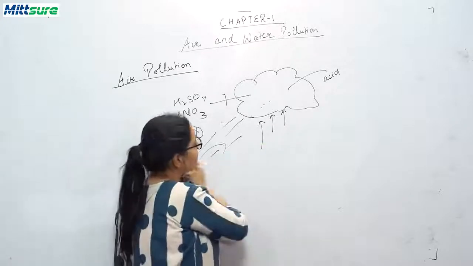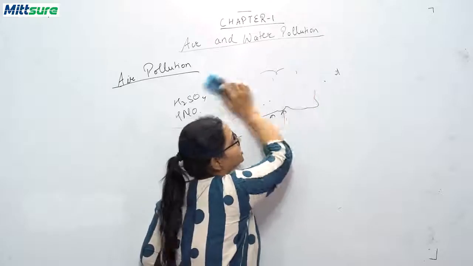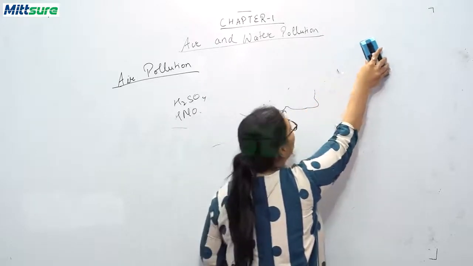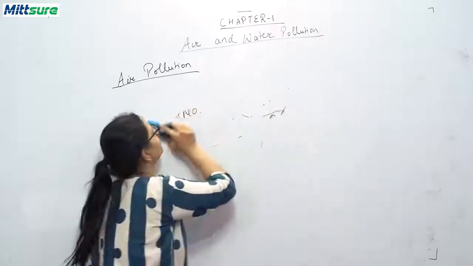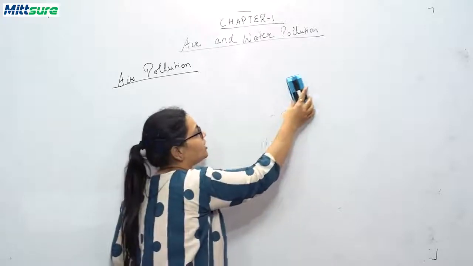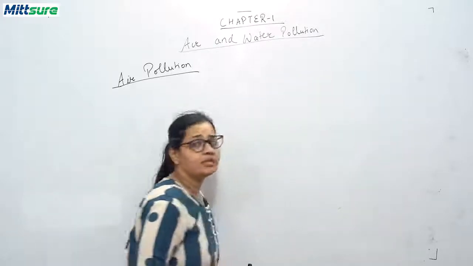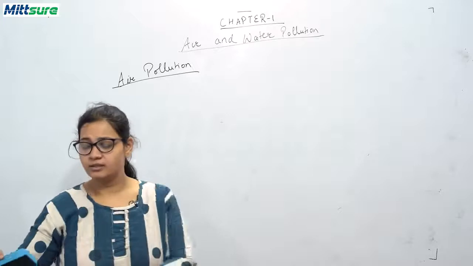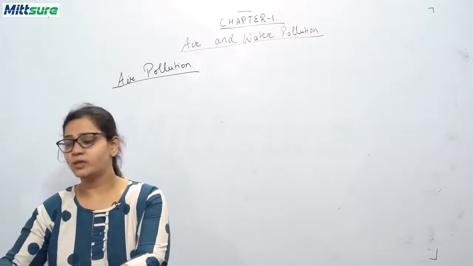Okay, now what is happening is the Taj Mahal is changing its color from white to yellow. It is becoming yellowish because the marble is reacting with this acid rain. What is marble?